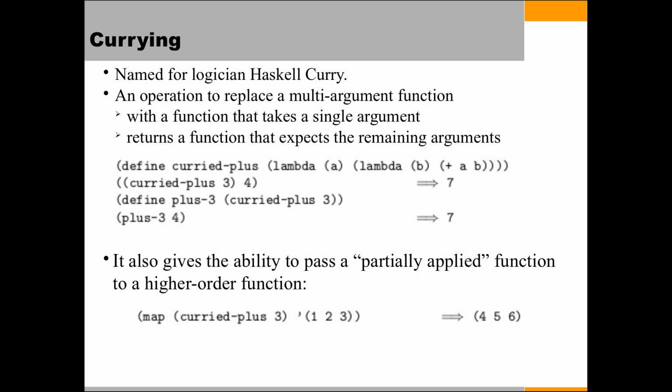A curried function is a function that takes multiple arguments one at a time. The first time it takes one argument, then the second time it takes the next argument, and so on.